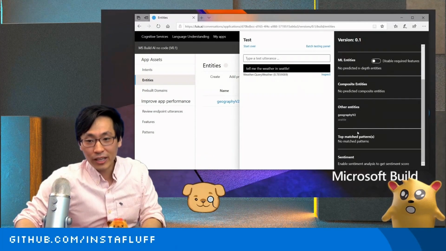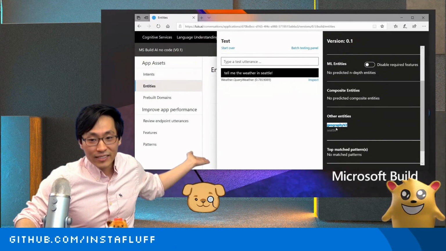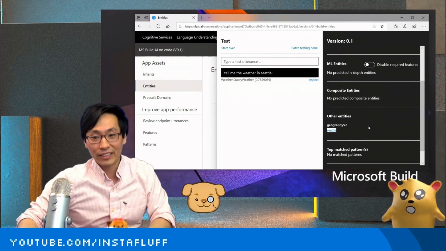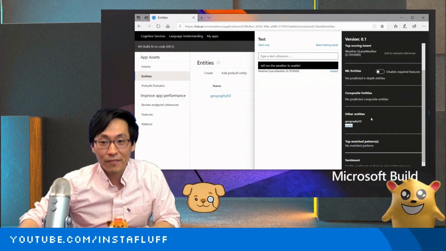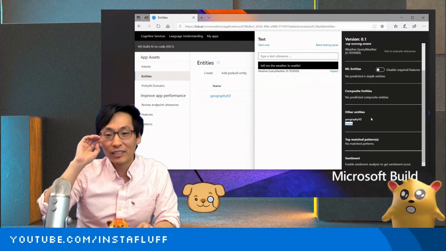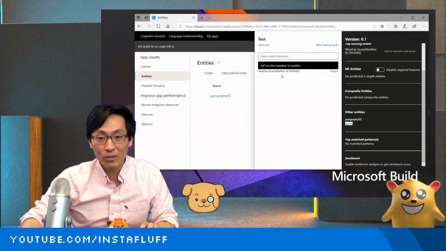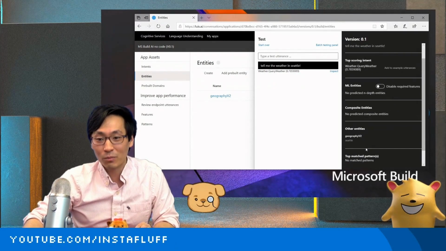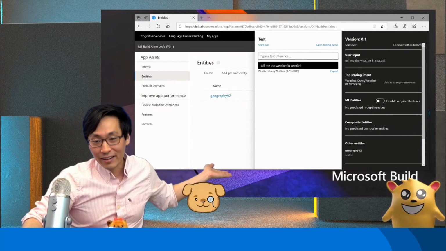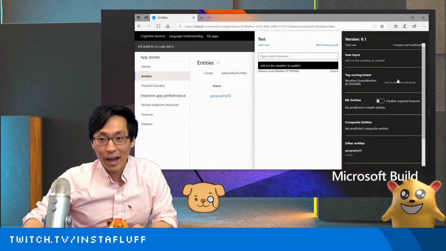If you take a look, I don't know if you can see it, I'll zoom in. You can see that there's other entities and it recognized the entity as Seattle, which means when you get this data from Azure, then you can create a weather app and train the AI and everything without writing any code, just giving it a whole bunch of example sentences and then improving on it. And you'll be able to recognize cities and what action the user really wanted to do right off the bat.